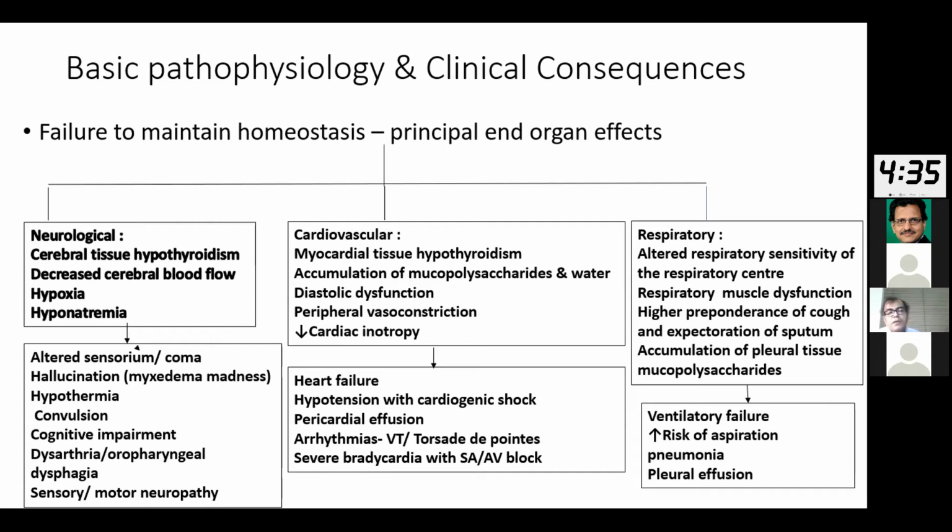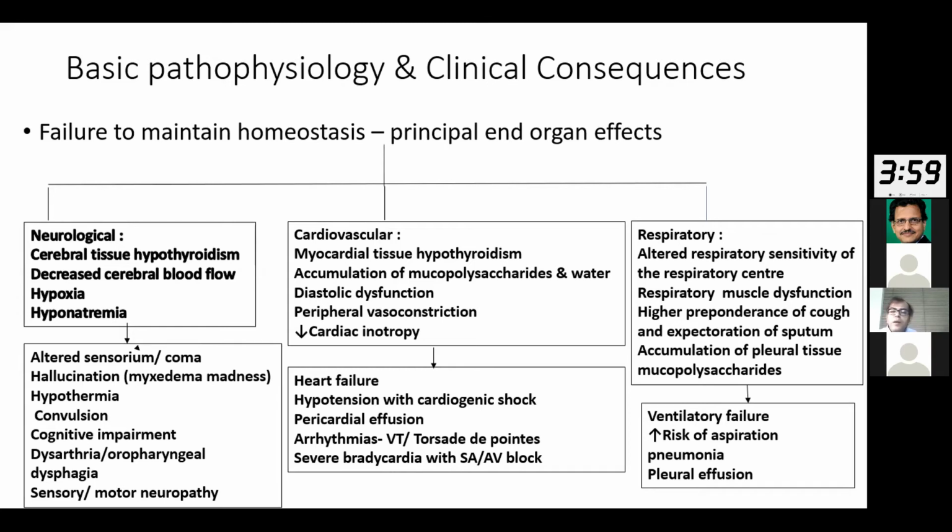So the patient can present in a heart failure or in hypotension, and they have even been noted to present with a cardiogenic shock. And these are the patients who have got the worst prognosis. There could be a pericardial effusion, but more often than not, this pericardial effusion is not an acute phenomenon, but something which has been going on for quite a while. Some of the deadly consequences of myxedema coma or such a poorly corrected hypothyroidism could be presence of arrhythmias like VT and torsades de pointes, which can lead to ventricular fibrillation ultimately in the long run. But the more common arrhythmia is a severe bradycardia with the sinoatrial or atrioventricular block.